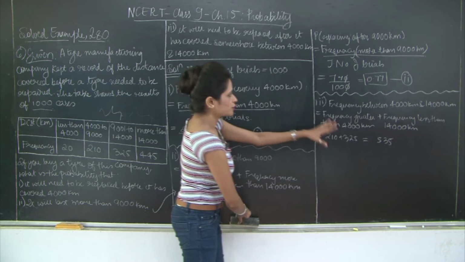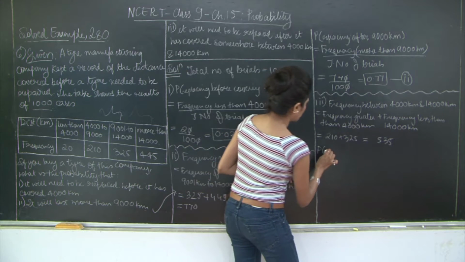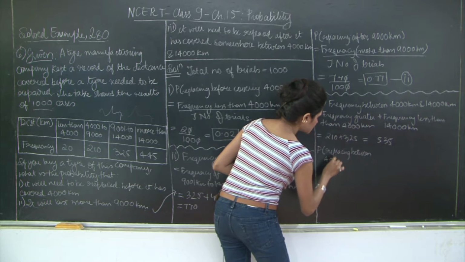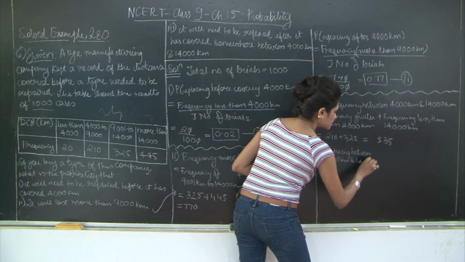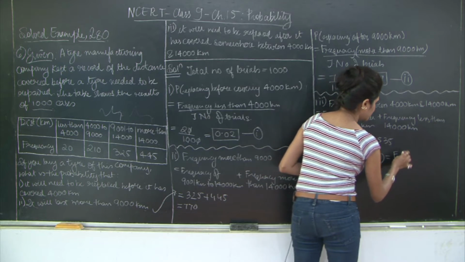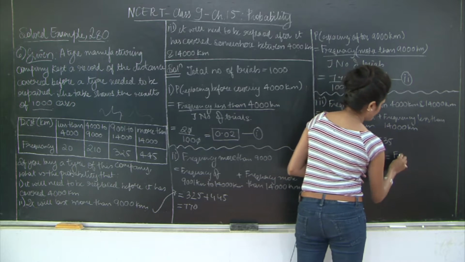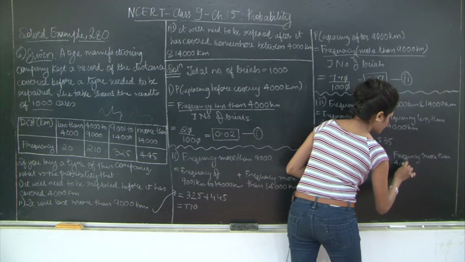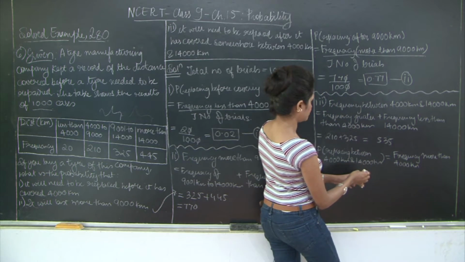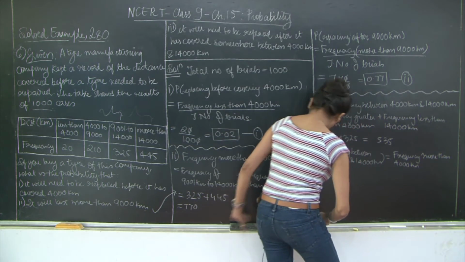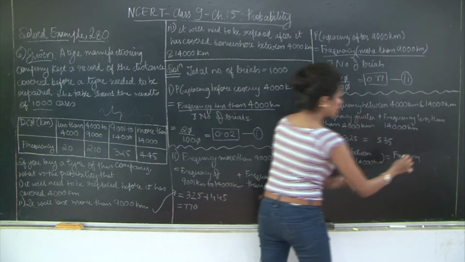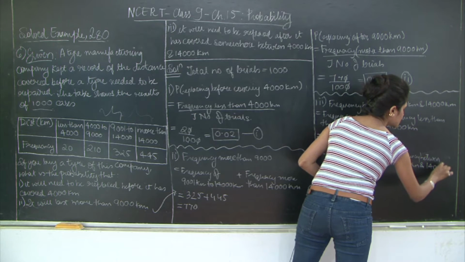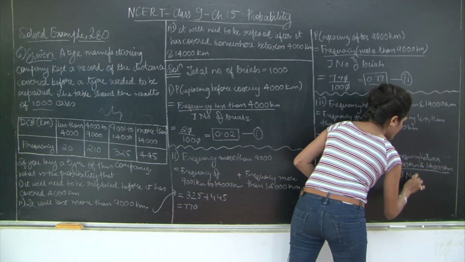Now we found the solution to the frequency. Let's go ahead and find the probability. So I'll say probability replacing between 4,000 kilometers and 14,000 kilometers is equal to frequency between 4,000 kilometers and 14,000 kilometers divided by total number of trials.